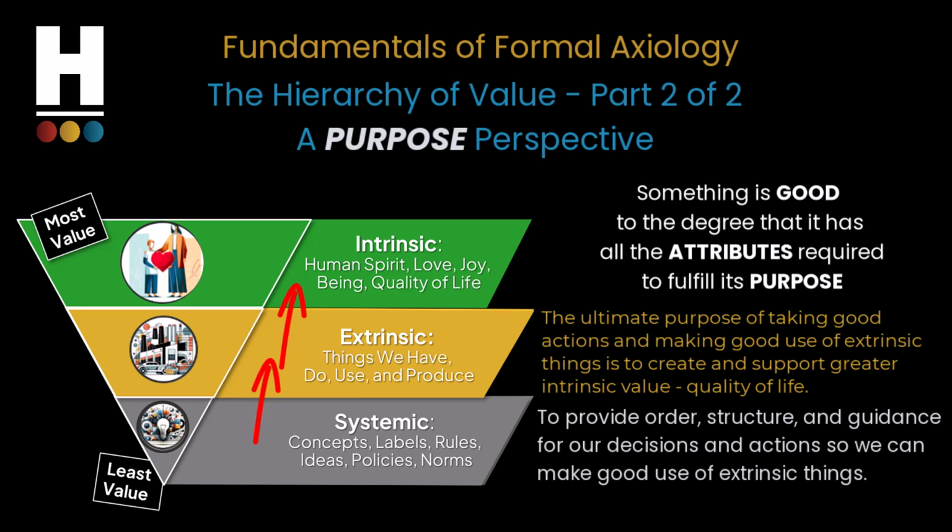The definition of good contains an axiom that is easy to miss. If something fails to fulfill its purpose, it simply means that it does not yet have all the attributes required. So when quality of life is diminished or destroyed, it means that something is missing or malfunctioning in the extrinsic dimension. And when the extrinsic dimension is missing or malfunctioning, it may mean that something in the systemic dimension is off or missing. Understanding the hierarchy of value through the lens of this hierarchy of purpose is a powerful tool for problem solving.